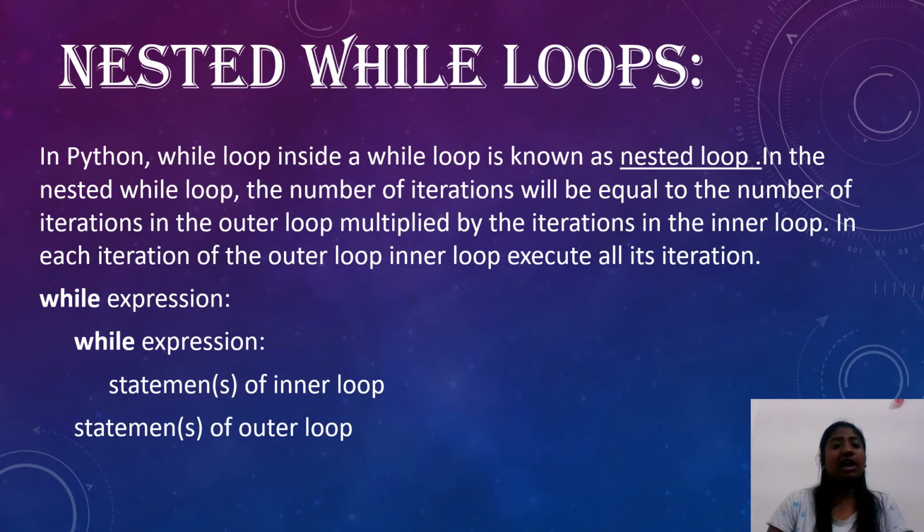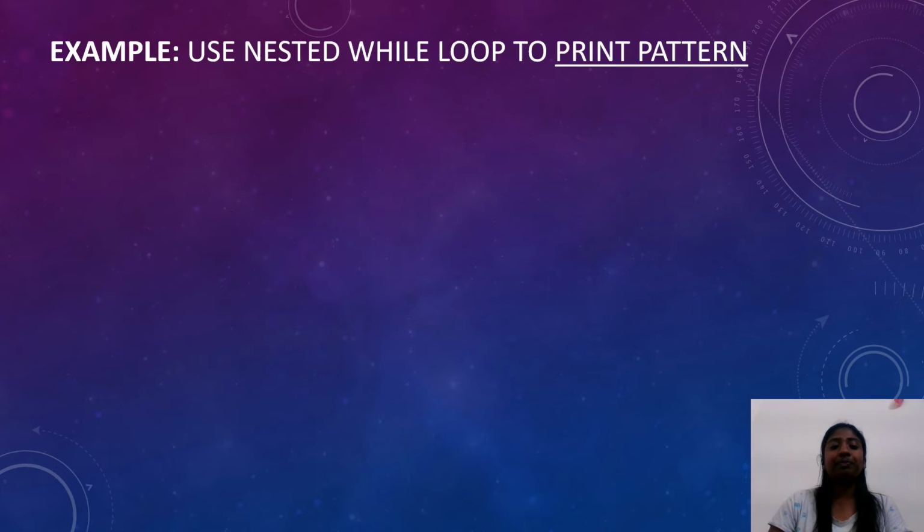Here is an example. Nested while loops. In Python, a while loop inside a while loop is known as a nested loop. In the nested while loop, the number of iterations will be equal to the number of iterations in the outer loop multiplied by the iterations in the inner loop. In each iteration of the outer loop, the inner loop executes all its iterations. While expression: statement of inner loop, statement of outer loop.